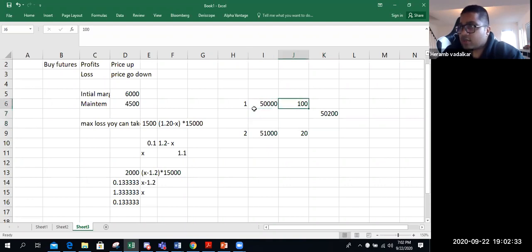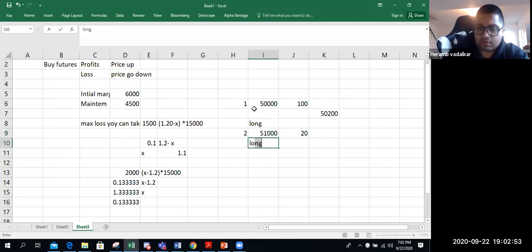The contract that was done below this price would be in profit. The contract that was done above this price, like 51,200, would be in loss. So both are long. Long makes money if prices are up, right? This is also long. So if prices are above 50 grand, you make profit here. If prices are above 51 grand, you make profit. But since prices are not, you'll make a loss.